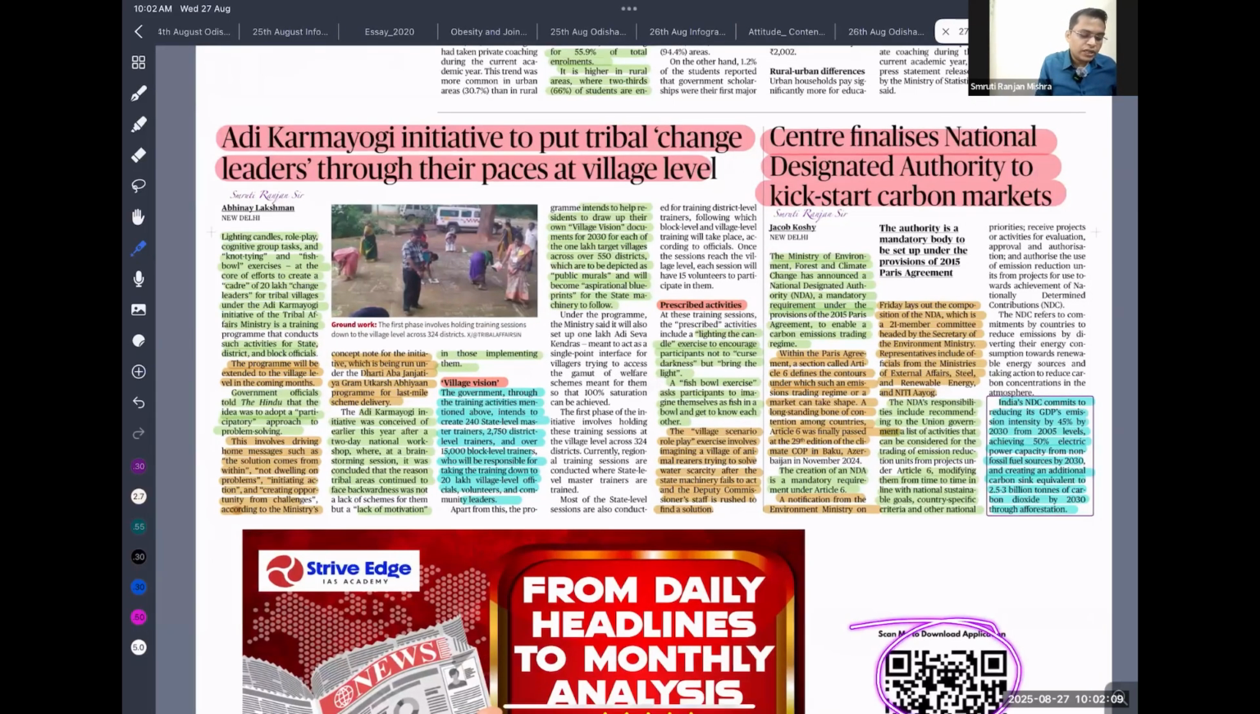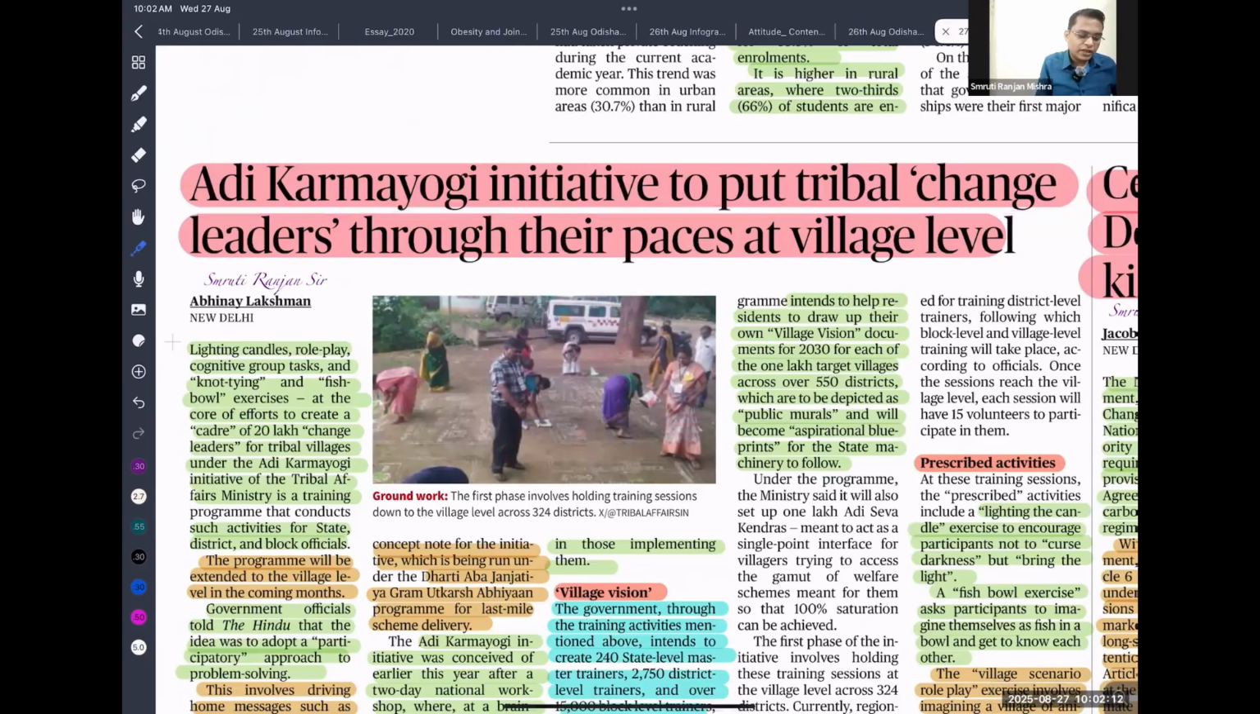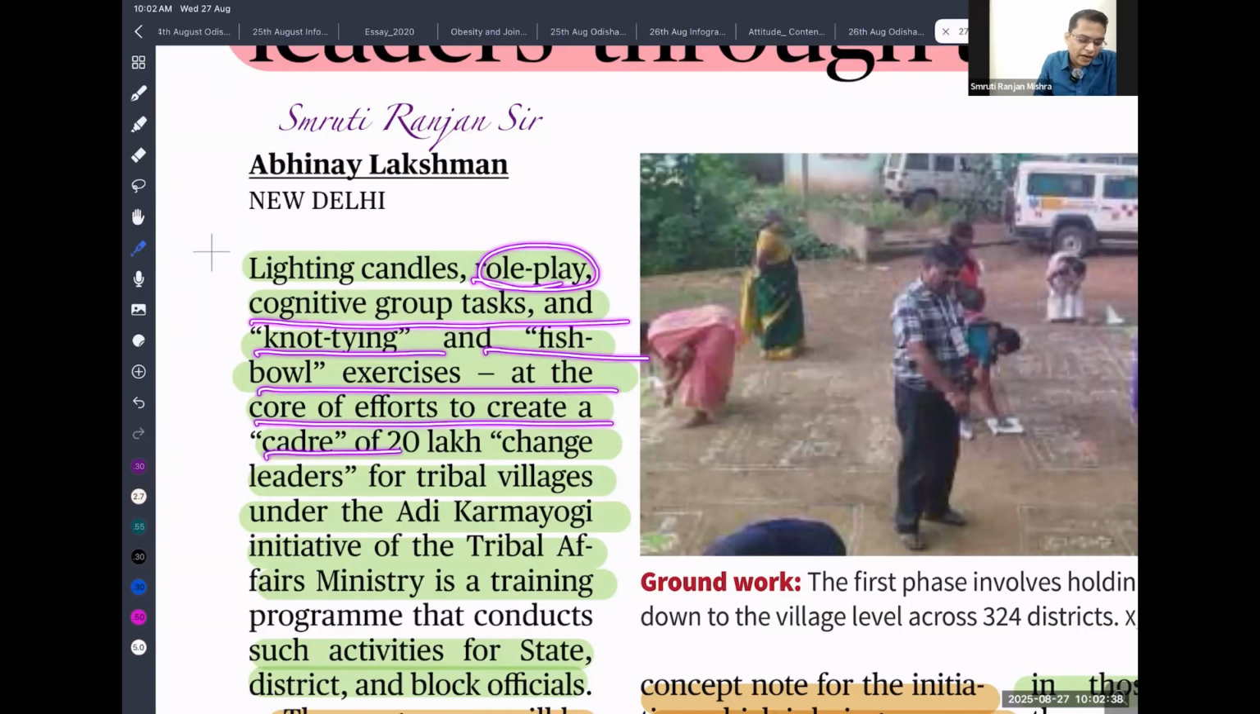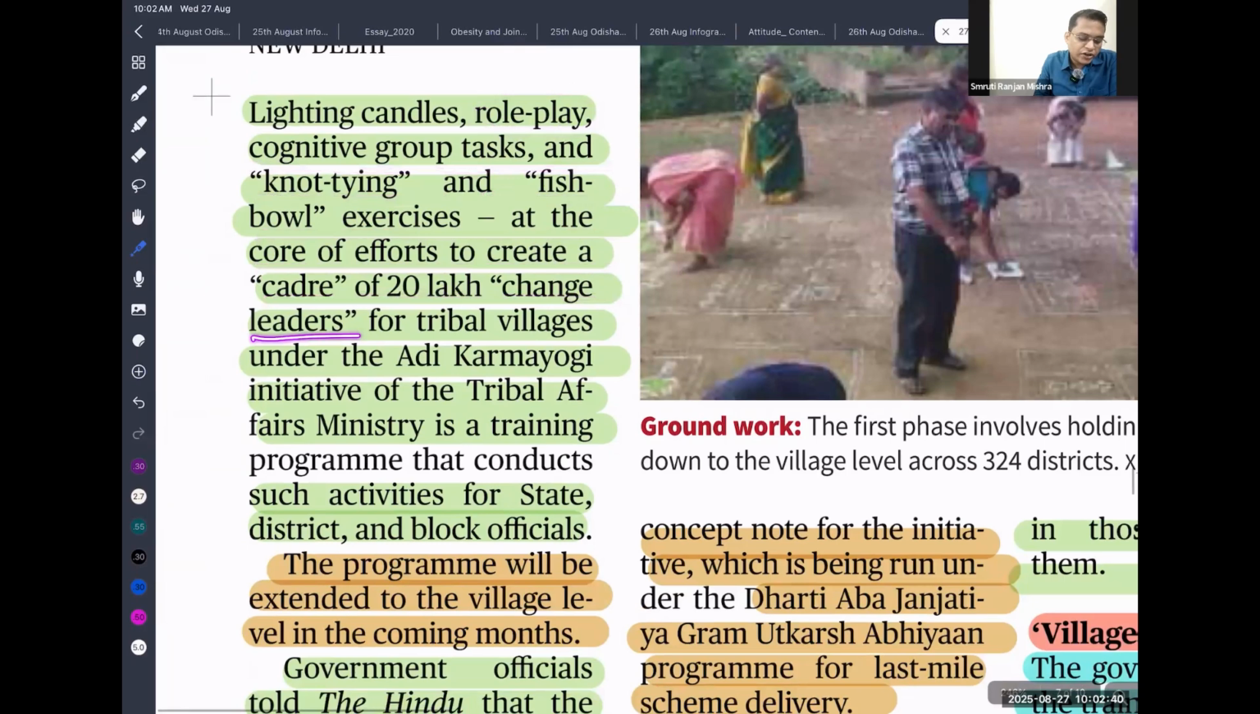So Adi Karma Yogi initiative to put tribal change leader through their pace at the village level. So if anyone ask about what are the steps taken by the government to promote change among the tribal people, so you can talk about Adi Karma Yogi. So lightning candles, that means lightning candle is a symbol of fighting against the ignorance and providing knowledge. Role playing, cognitive group task, knot tying, and fish bowl exercise at the core of effort to create cadre of 20 lakh change leaders of tribal village under the Adi Karma